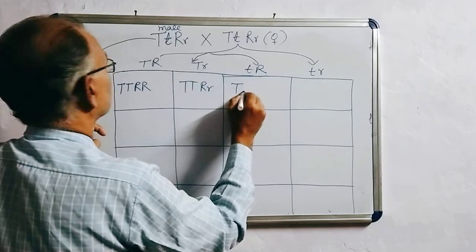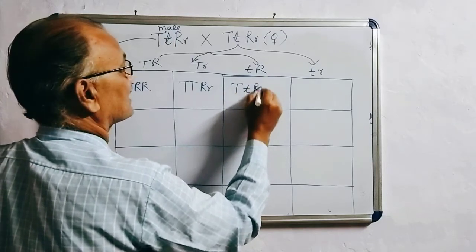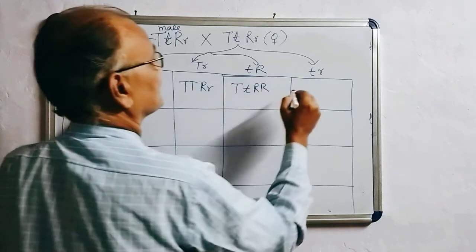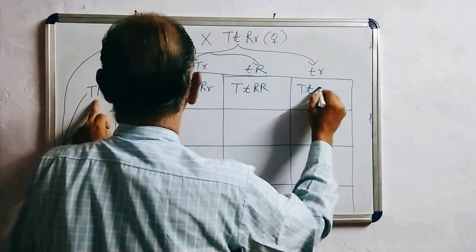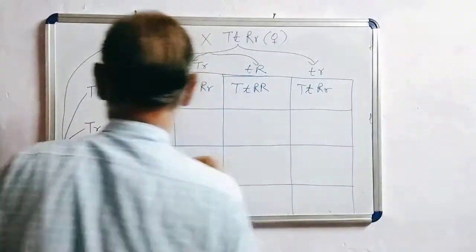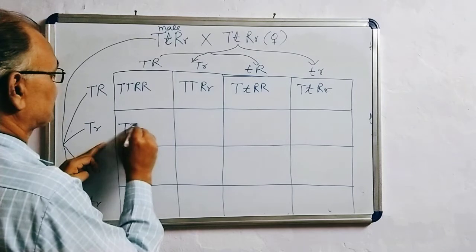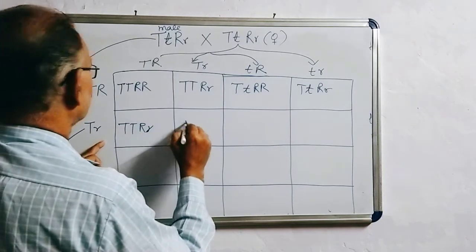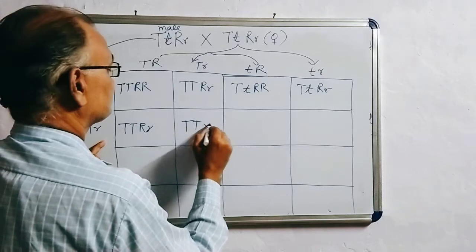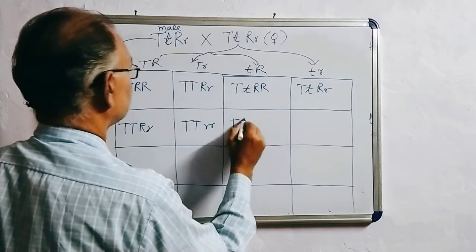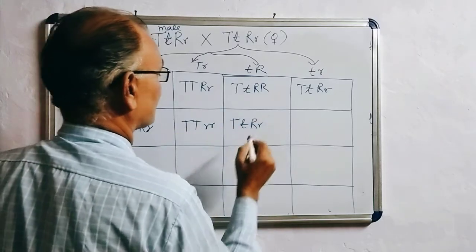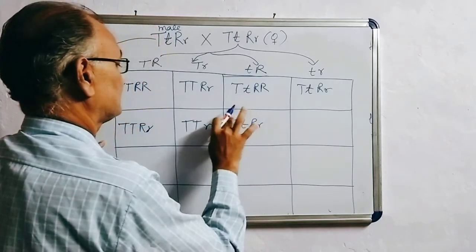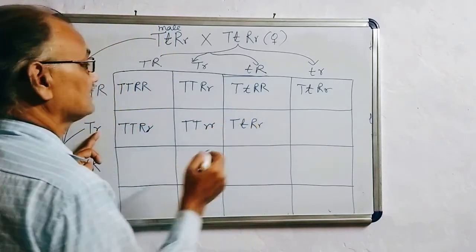Capital T, small t, capital R, capital R. Capital T, small t, capital R, small r. Capital letter is always written first, then the small letter.